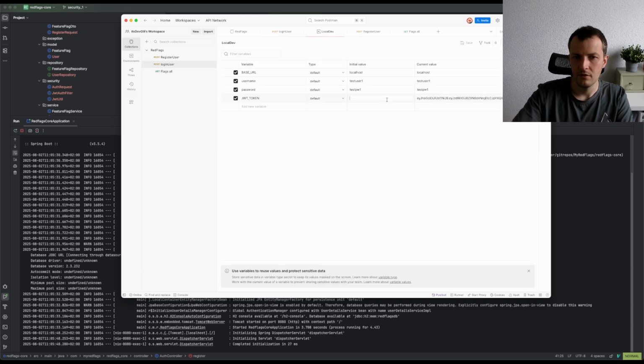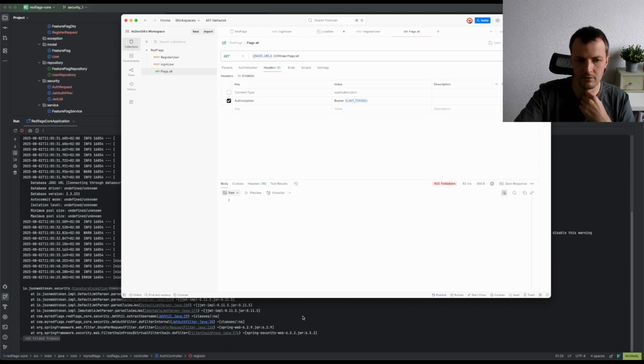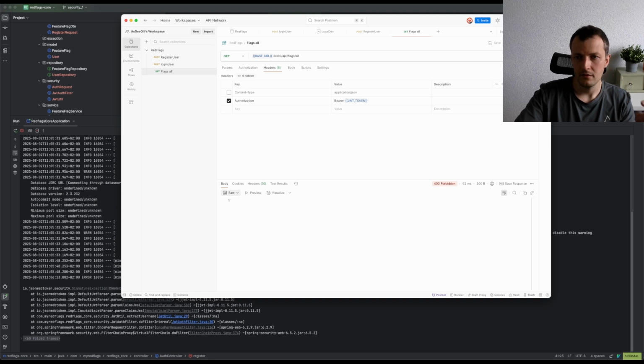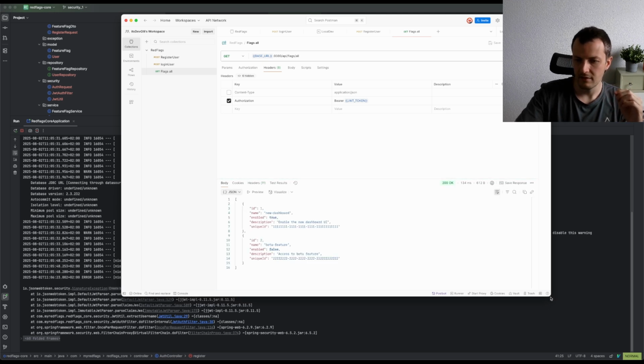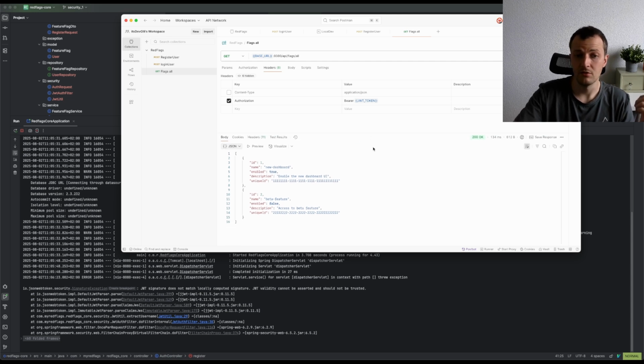Let's set this here. I'm not sure if this works, how this works. I'm just going to paste it here as well, like this. And then we have the flags all endpoint, which we can then query. And we can see that it does not work because we did not save here, I guess. And then we get it. So we need to update the JWT token. That's a learning for me as well. I mean, it makes sense. It's a new user, it needs a new JWT token.